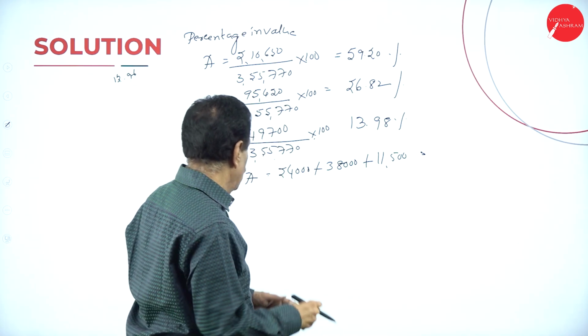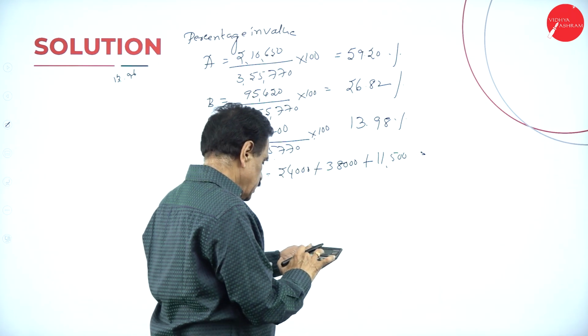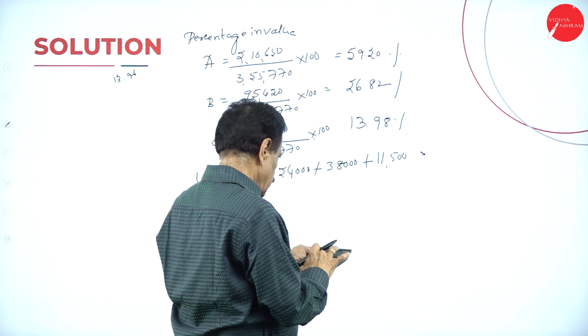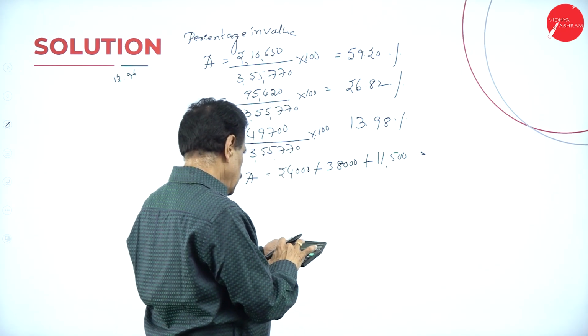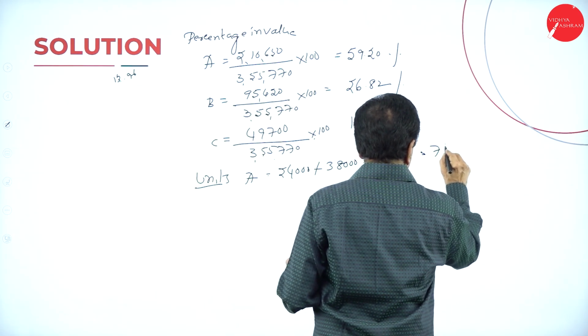This is 24,000 plus 38,000 plus 11,500, which is 73,500.